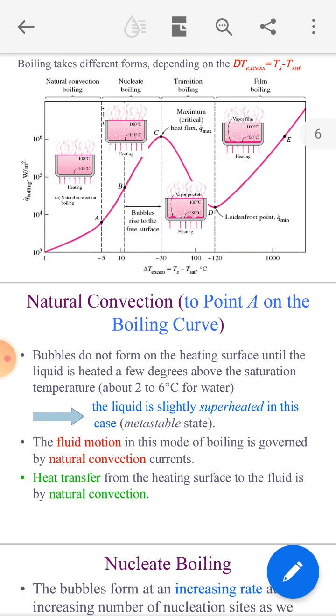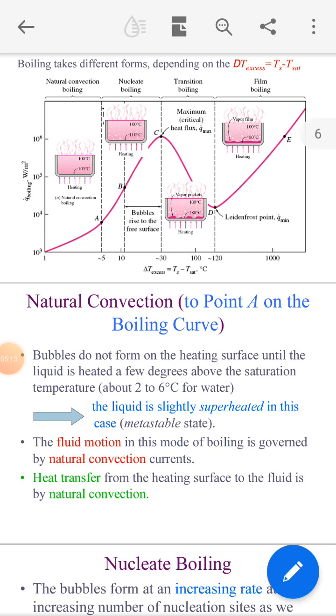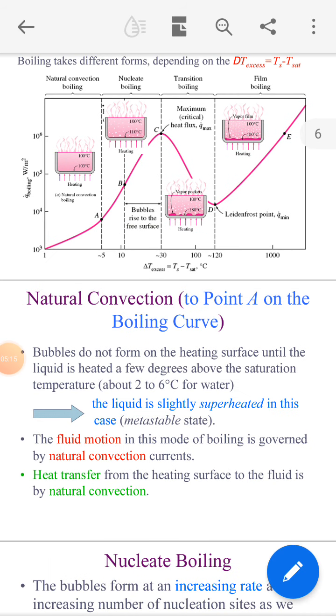In the first, natural convection, the boiling curve up to point A is natural convection. Bubbles do not form on the heating surface until the liquid is heated a few degrees above the saturation temperature, about 2 to 6 degrees for water, right?